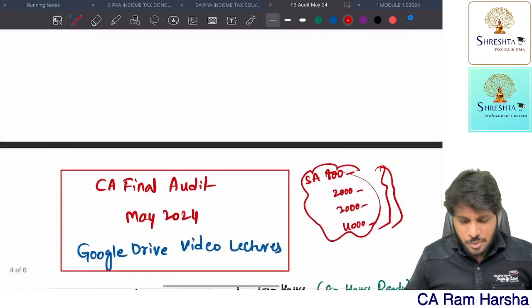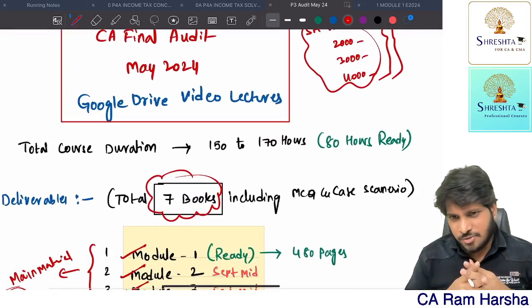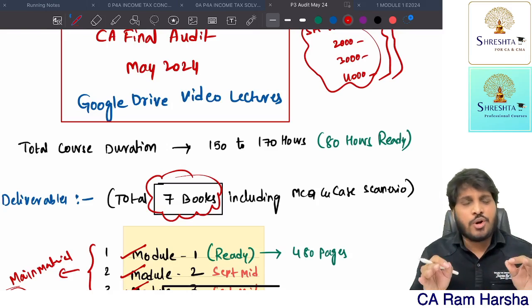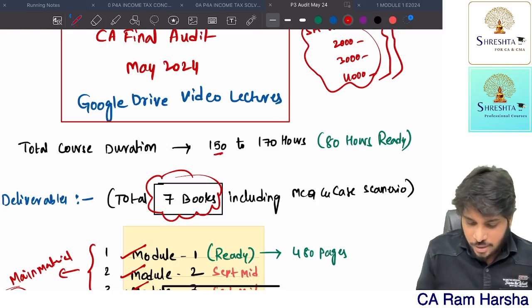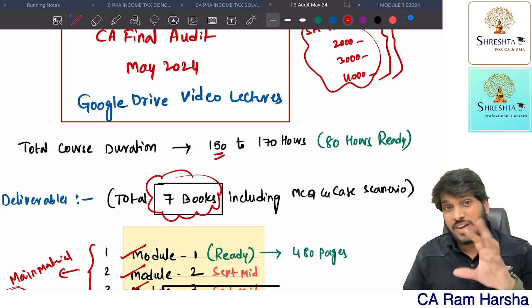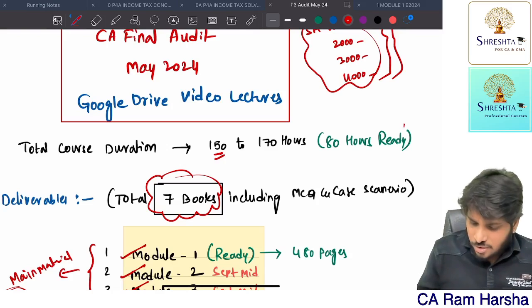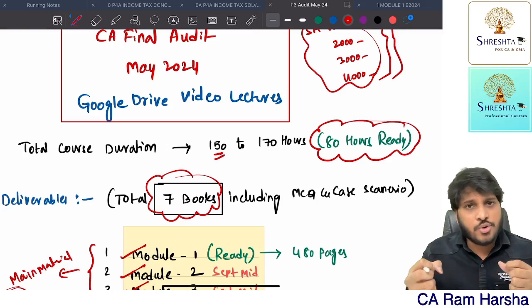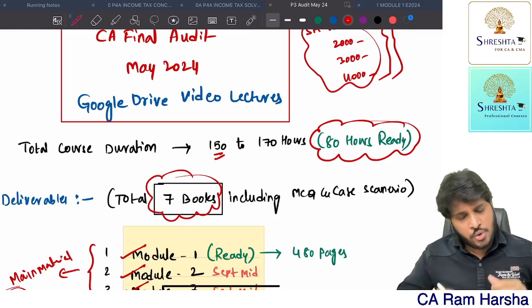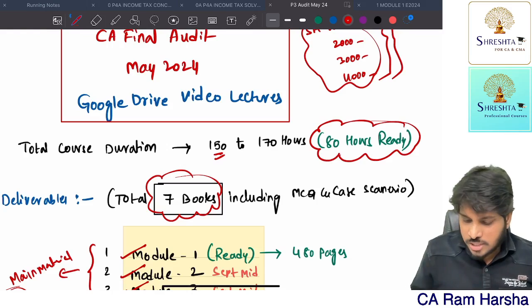Very simple. Once a student enrolls with us for CA Final Audit, we want to be a one-stop solution where we will give you the main content, which will be around 150 to 170 hours. Right now, 80 hours of content is already available. Whoever wants to enroll for audit and start can immediately enroll and start watching these 80 hours.